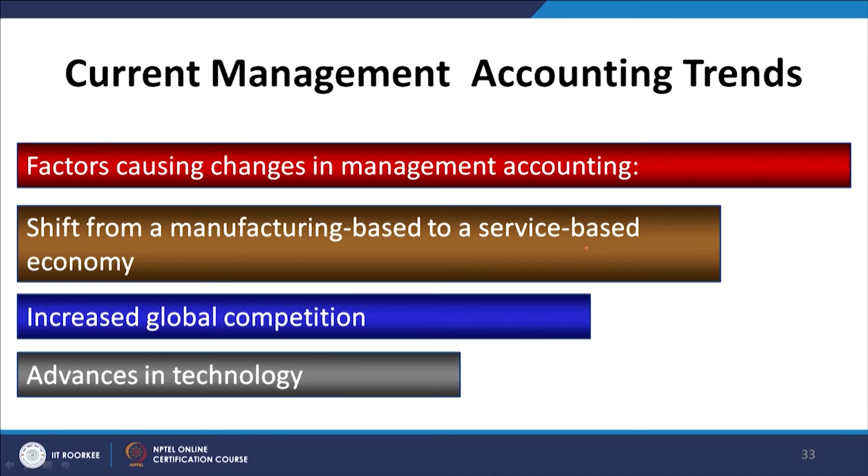Now there is a reverse contribution compared to what we had before, and competition is another important factor which has totally changed budgeting and business horizons in this country. Now we have to carefully think about our customers, and every now and then take strategic decisions so that we continue to stay in the market and serve the needs of the people. So the current management accounting trends include the importance of the services sector and increased global competition, and the third one is advances in technology.